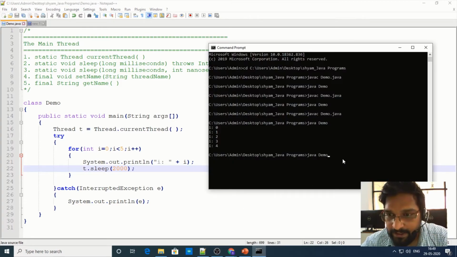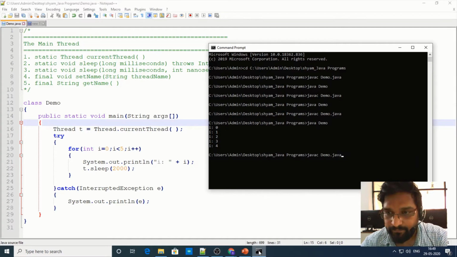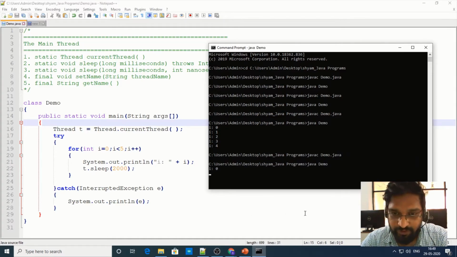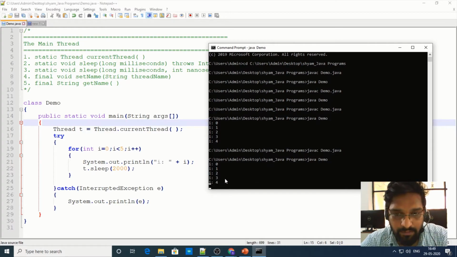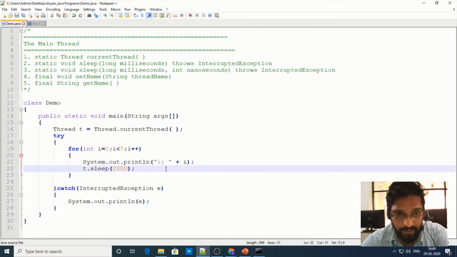You see that the output is pausing for every 2 seconds. So in this program, for every 2 seconds, I am making my main thread sleep.